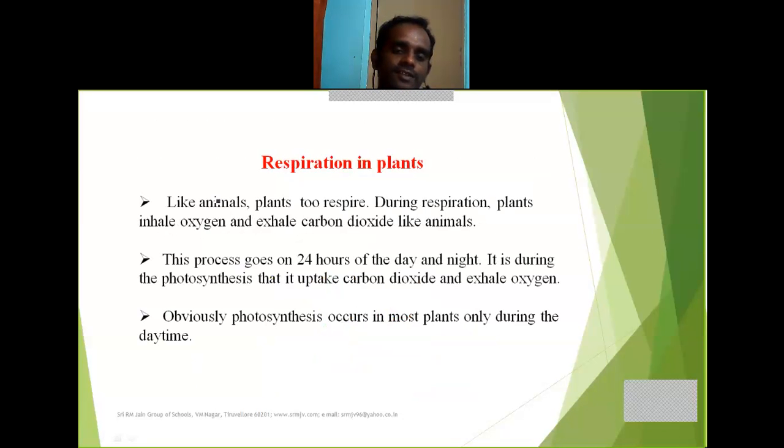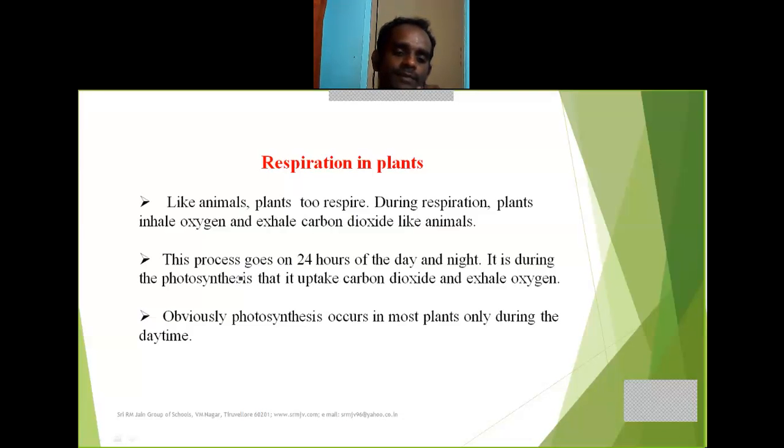The next, the last topic in that lesson, respiration. Like animals, like human beings, plants also respire. During respiration, plants inhale oxygen and exhale carbon dioxide. This process goes on a full day, 24 hours of the day and night. It is during photosynthesis that it takes up carbon dioxide and exhales oxygen. So only in the daytime the photosynthesis reaction takes place.